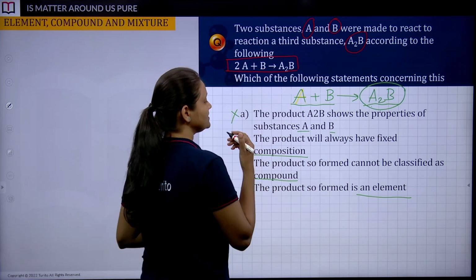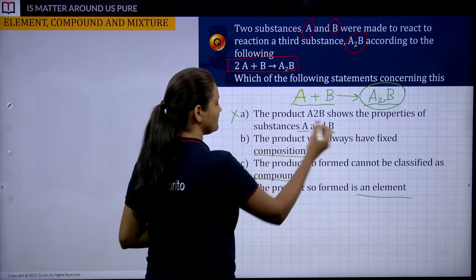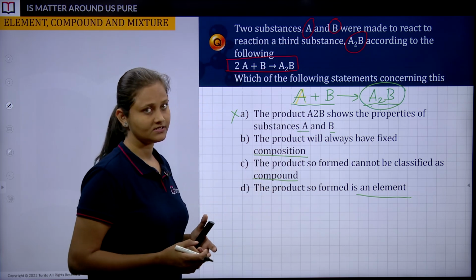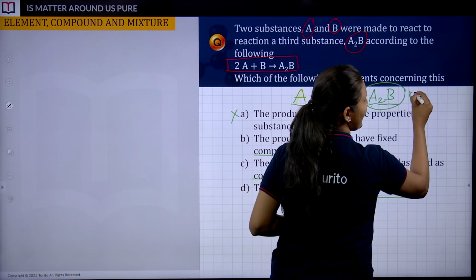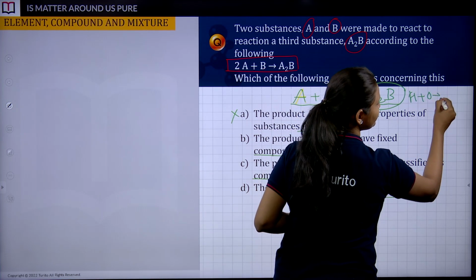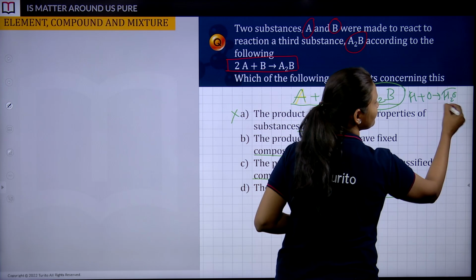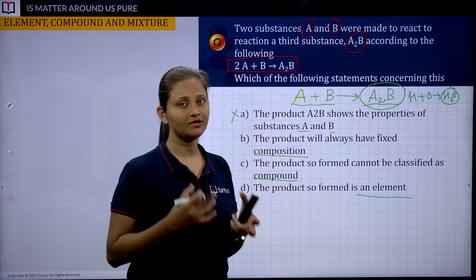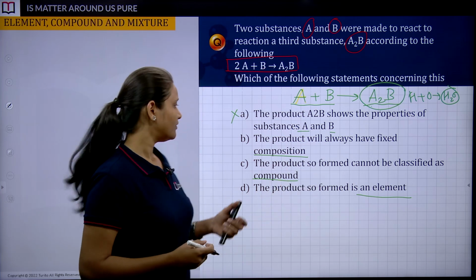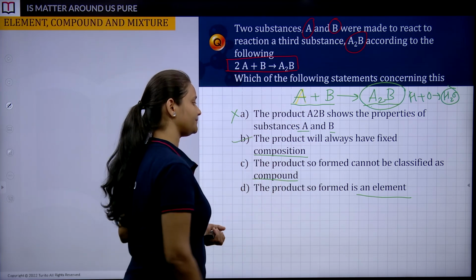Moving ahead, we have the second option: the product will always have a fixed composition. Yes, we gave one example: hydrogen reacting with oxygen giving you water, and water remains the same. The chemical formula is definite. So yes, it is right.